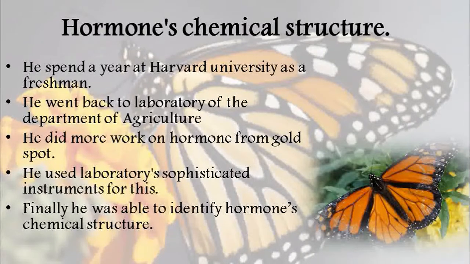First, he identified the importance of gold spot. Then he understood that this gold spot is very important in the development of this monarch butterfly. Now with the culturing of this hormone, he was able to understand the chemical structure of what? The hormone that is present in the gold spot of monarch butterfly.